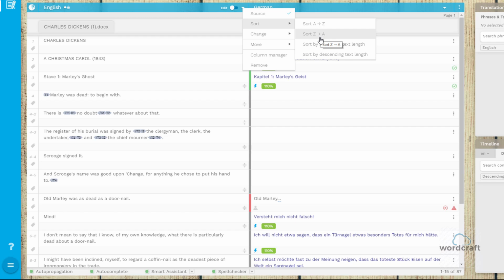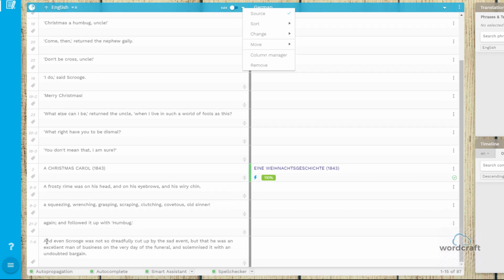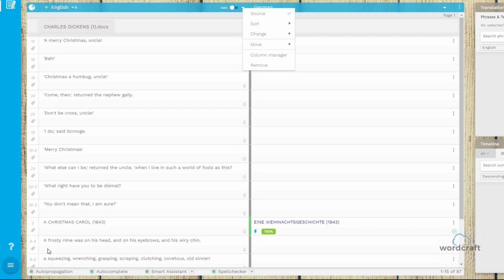You can sort alphabetically or by text length. To sort alphabetically, simply click Sort A to Z. The editor will then reorder the text alphabetically. Using this configuration, segments starting with numbers or punctuation marks come before the letters. To remove the sort filtration, simply click on the upwards-facing arrow in the language bar.